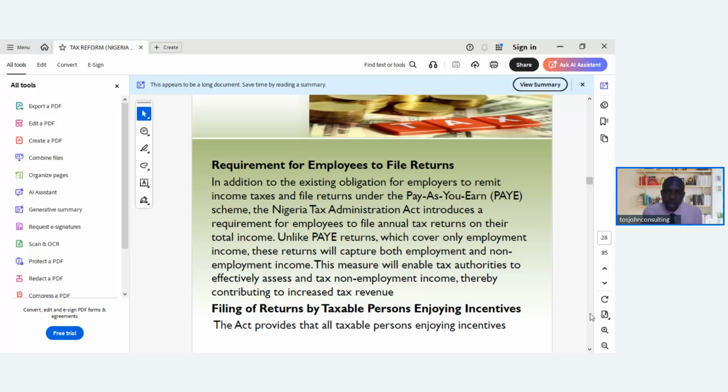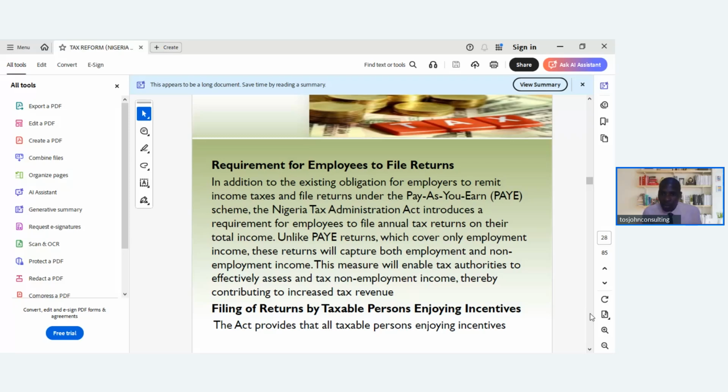So, the requirement for employees to file returns. For all employees, these are the requirements to file returns. In addition to the existing obligations for employers to remit income taxes and file returns under the pay as you earn, that's PAYE scheme, the Nigerian Tax Administration Act introduced a requirement for employees to file annual tax returns on their total income.